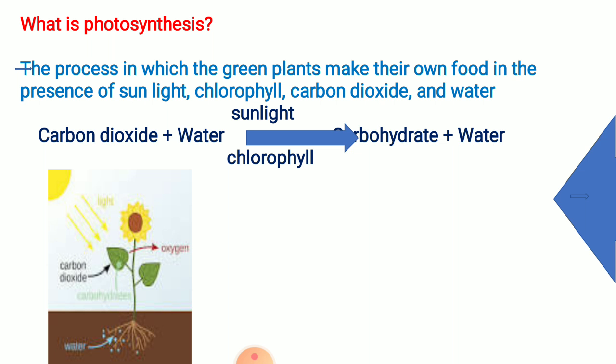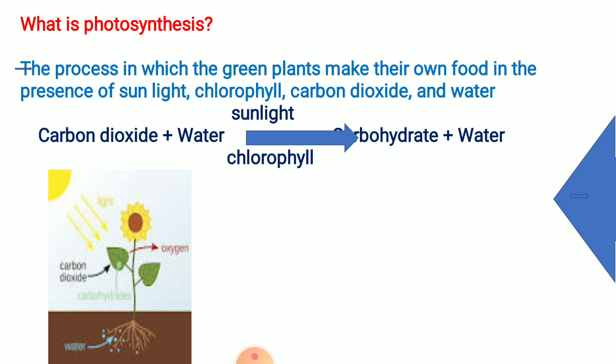Chemical reactions take place and form carbohydrate, glucose, and this process is called photosynthesis. So remember students, for photosynthesis we need carbon dioxide, water, sunlight, and must have chlorophyll. Without chlorophyll the plant cannot do the photosynthesis process. And where is chlorophyll? In the green leaves of the plant.